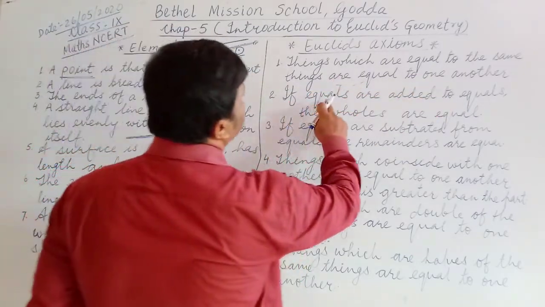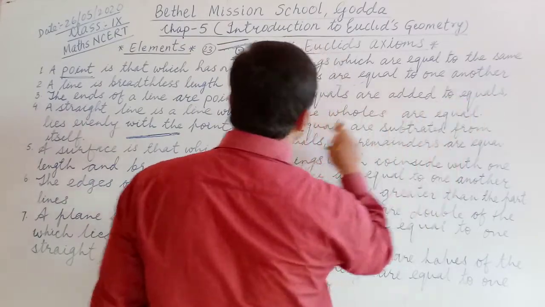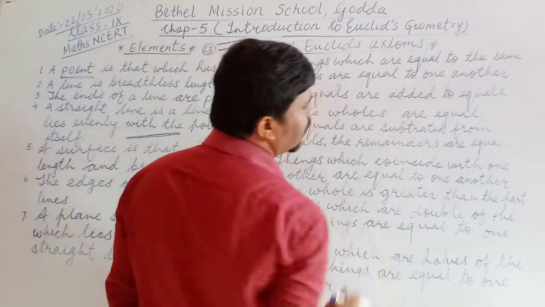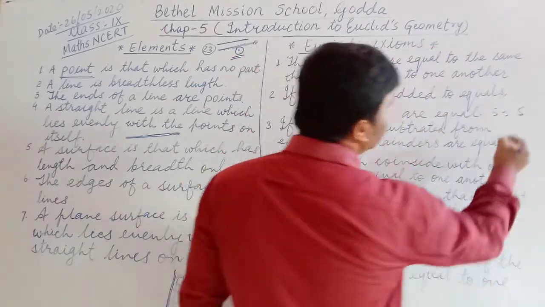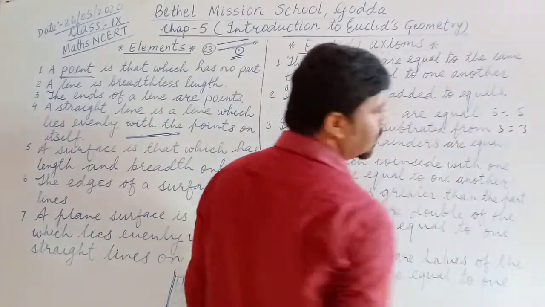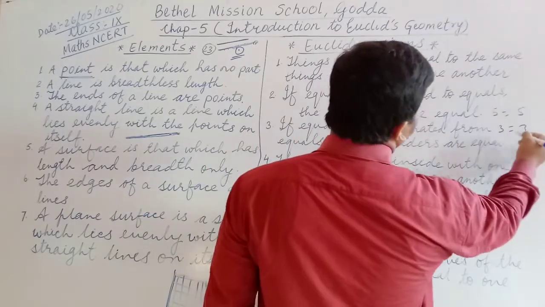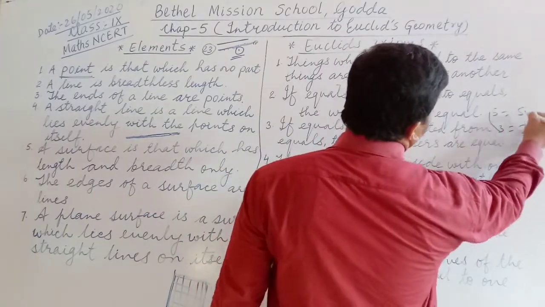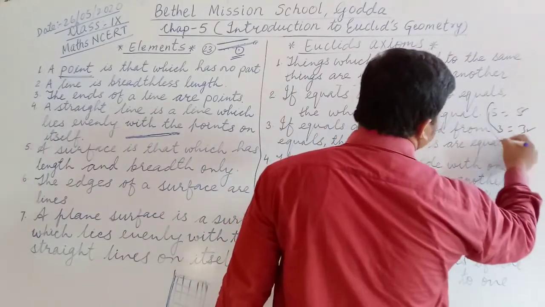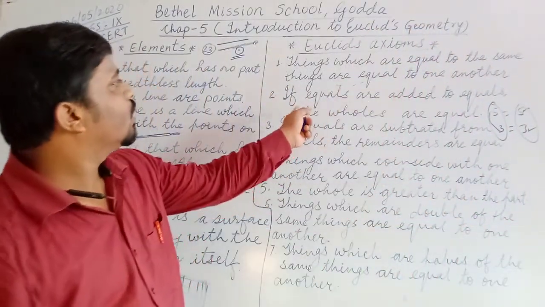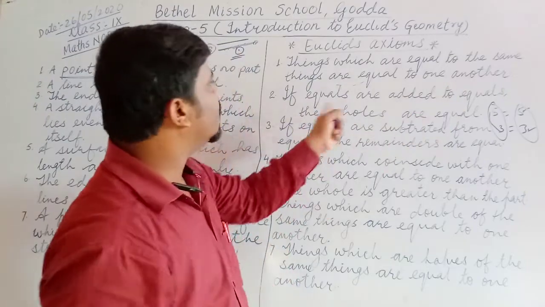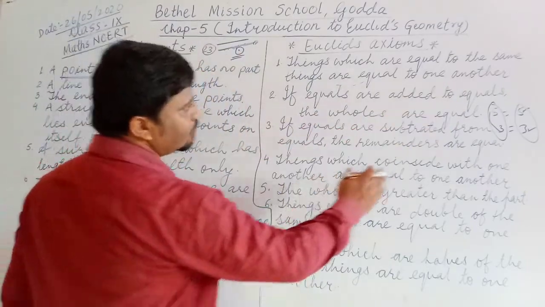If equals are added to equals, the wholes are equal. Means 5 equal to 5 is there, and 3 equal to 3 is there. When you add 5 with 3 on this side and 5 with 3 on that side, this whole will be equal to that whole. So that's why it is called, if equals are added to equals, the wholes are equal.